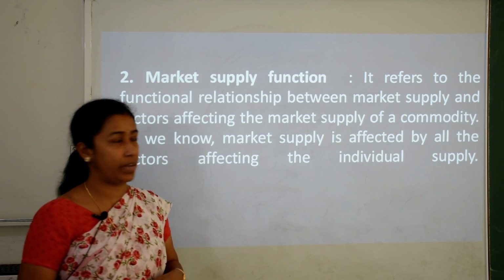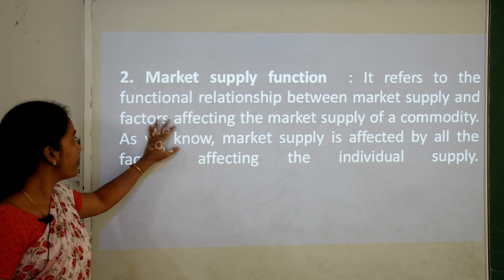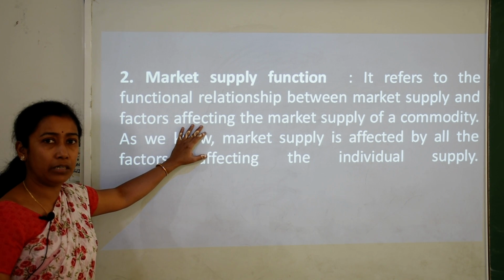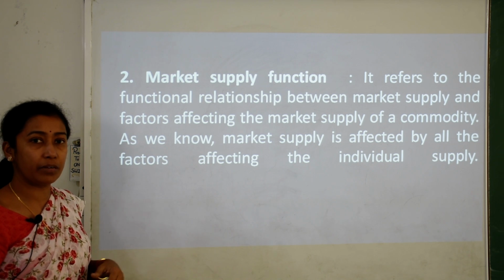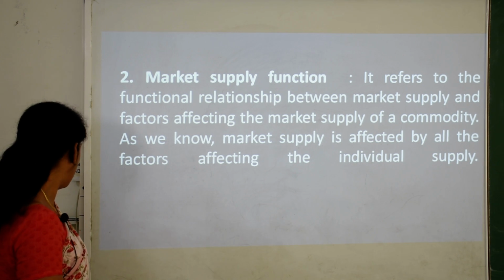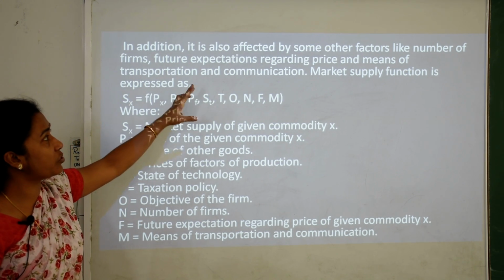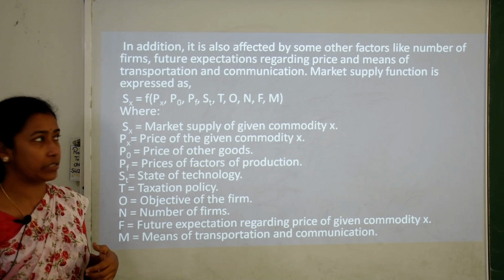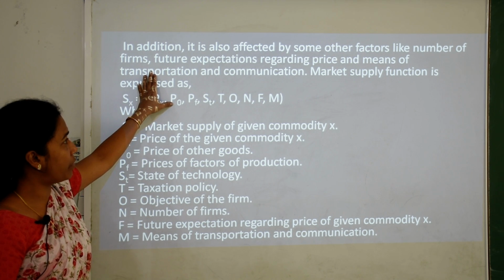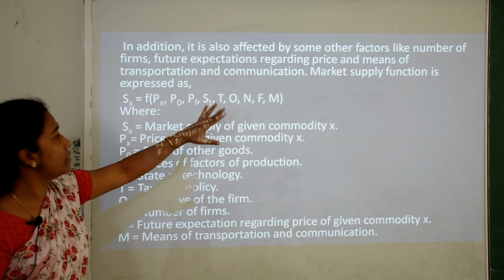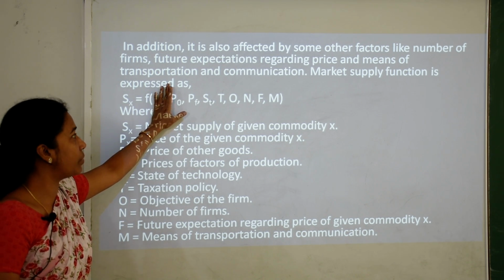Second is market supply function. It refers to the functional relationship between market supply and the factors which affect the market supply of the commodity. As we know, market supply is affected by all the factors which are affecting the individual supply also. In addition, it is also affected by some other factors, like future expectations regarding price, number of firms in the market, and means of transportation and communication, which we have discussed in determinants of market supply.